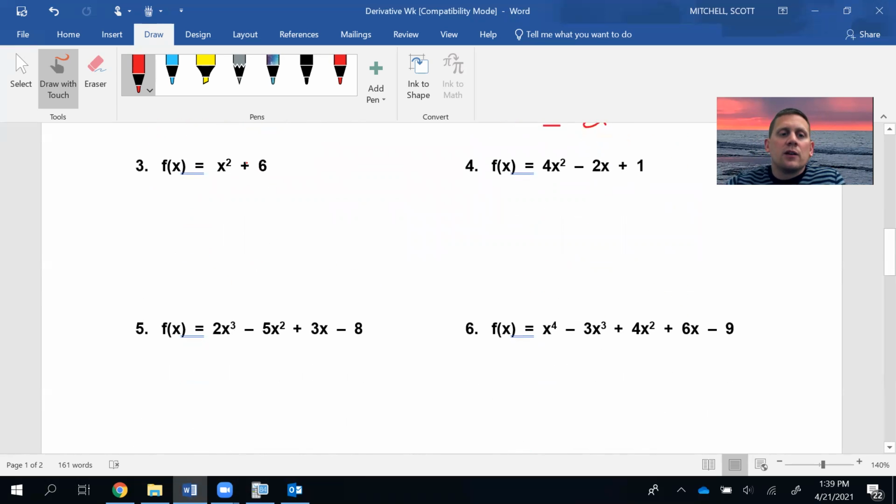All right. Take a look at this one. You're going to take your exponent times your coefficient. Your coefficient there is 1, so that's 2. Write your base down, which is x. Take 1 away from the exponent, so that's a 1. So it just ends up being 2x. Again, we're finding f prime of x.